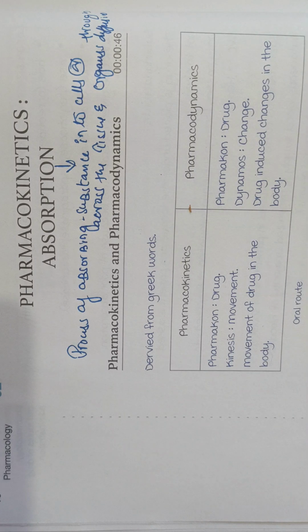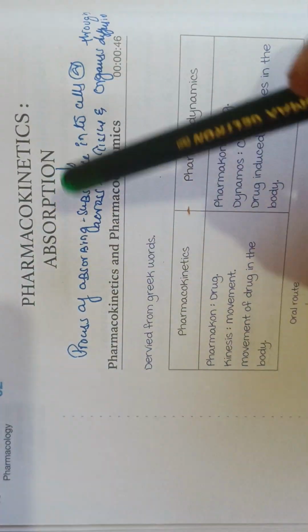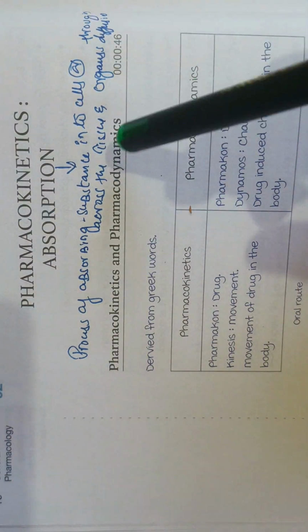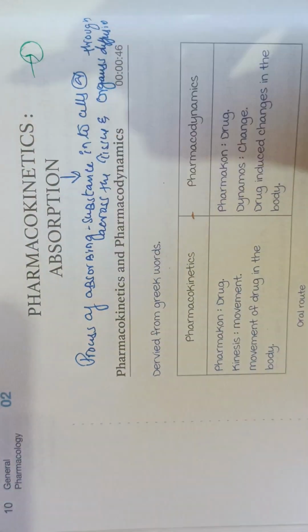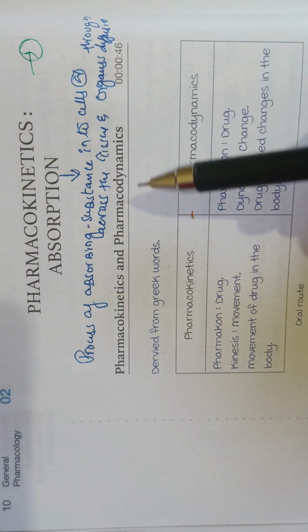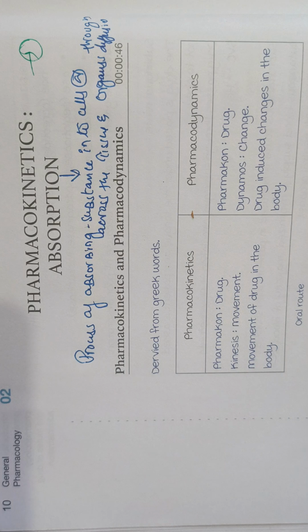And there are other mechanisms of absorption we'll be dealing with. So the simple thing to understand: absorption is the process of absorbing the substance into the cell, or across the tissue or organs, through diffusion.